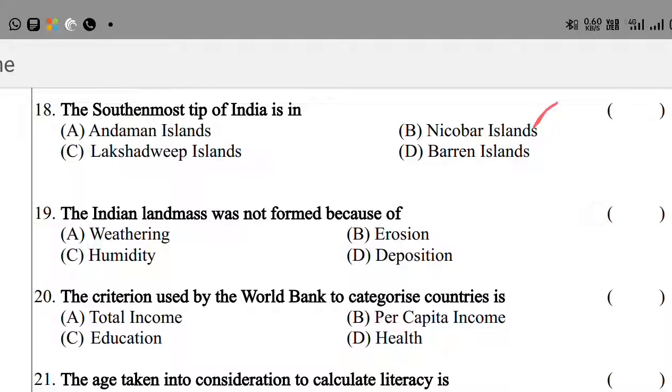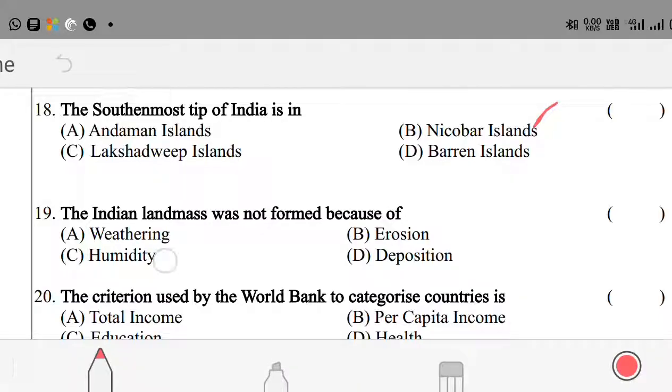The next question: the Indian landmass was not formed because of option A, weathering; option B, erosion; option C, humidity; option D, deposition. Here the right answer is humidity. Humidity is not a factor in the formation of the Indian landmass.